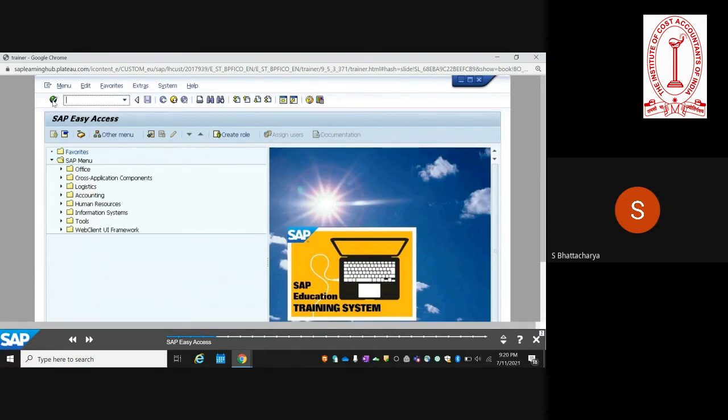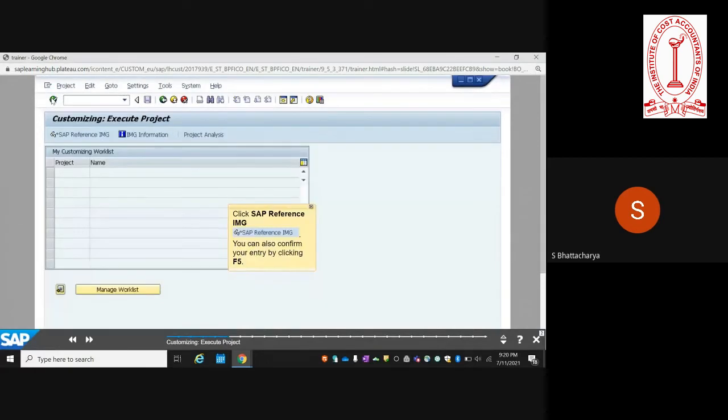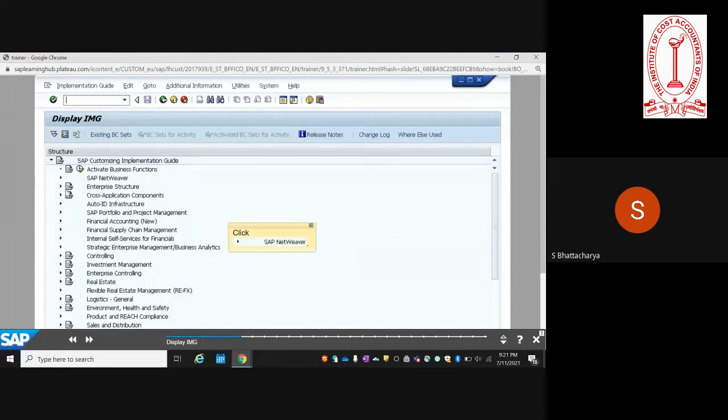So you enter SPRO. Reference IMG. So this is one of the basic settings.